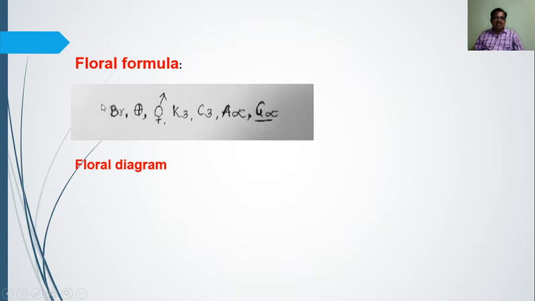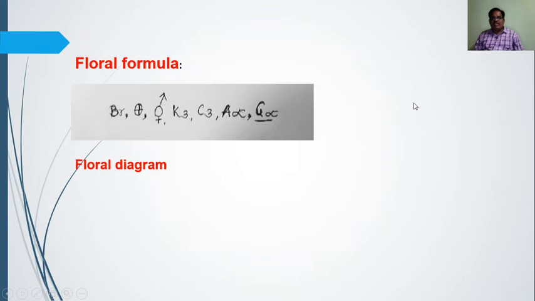If the flower is without bracts, what does that mean? If the flower arises from the base of the leaf, it is known as bracteate. When the flower arises at the tip, away from the leaf, it is known as ebracteate. Again, this symbol is for an actinomorphic flower. That means when we pass a line through the flower, we can make two equal parts. Again we pass another line, and this part and this part are equal. So the flower is known as an actinomorphic flower.